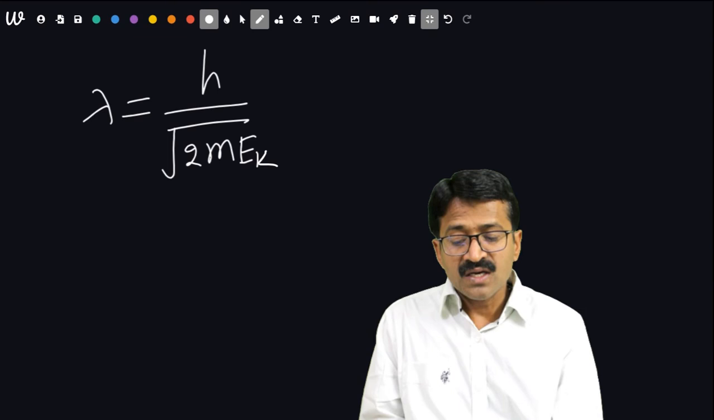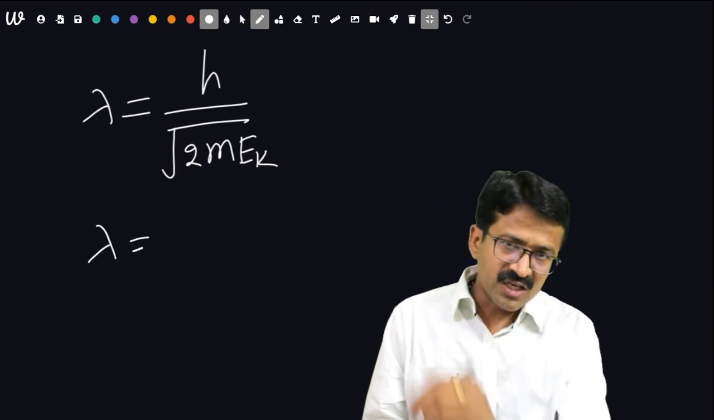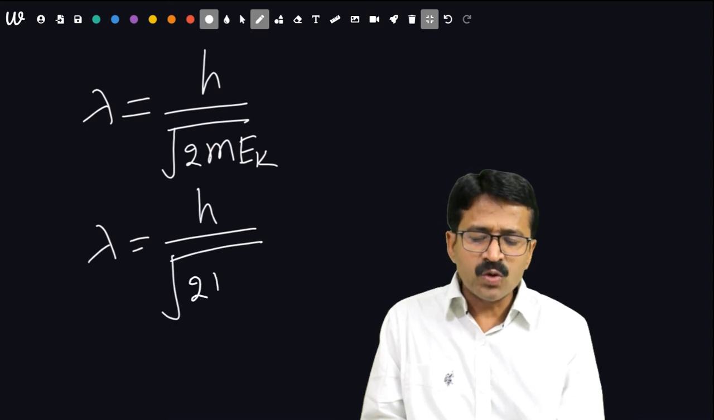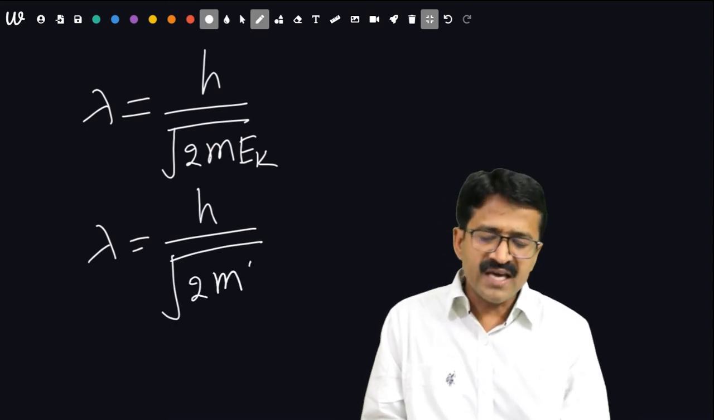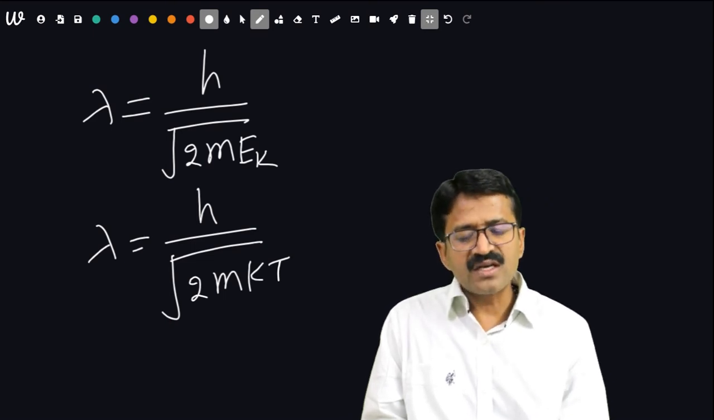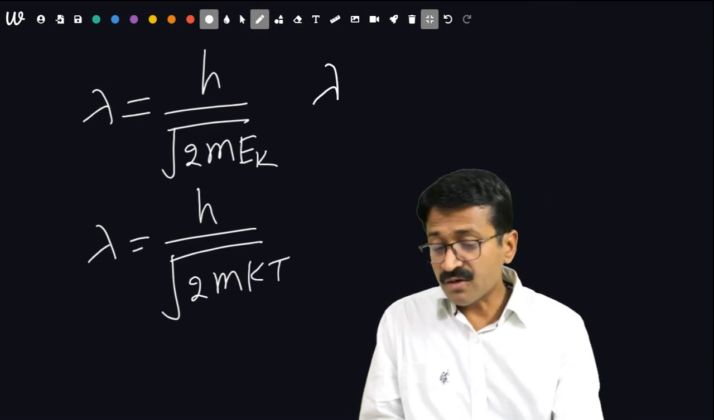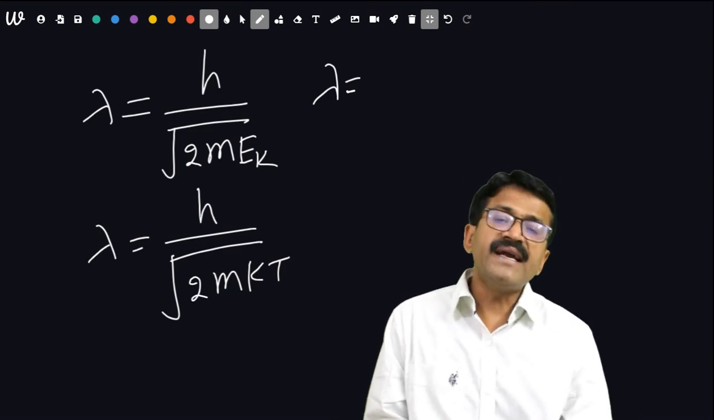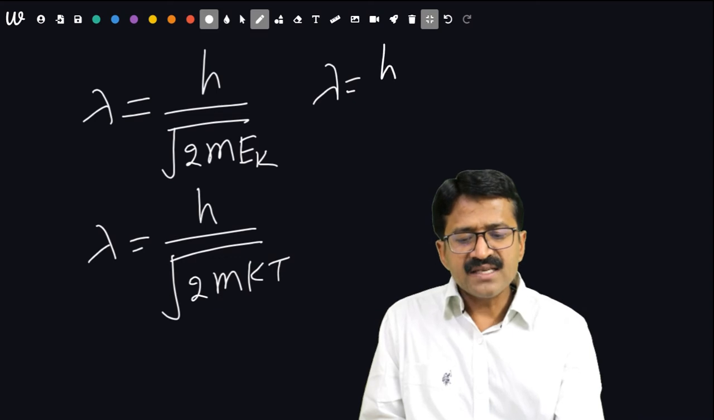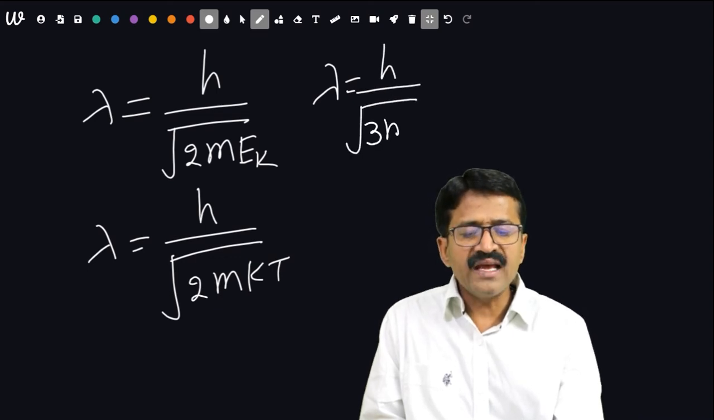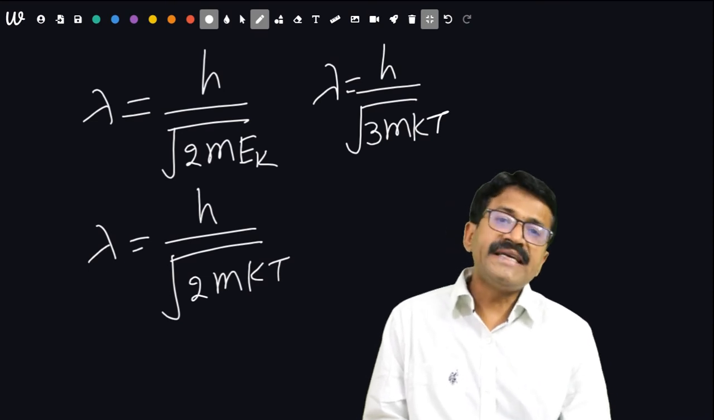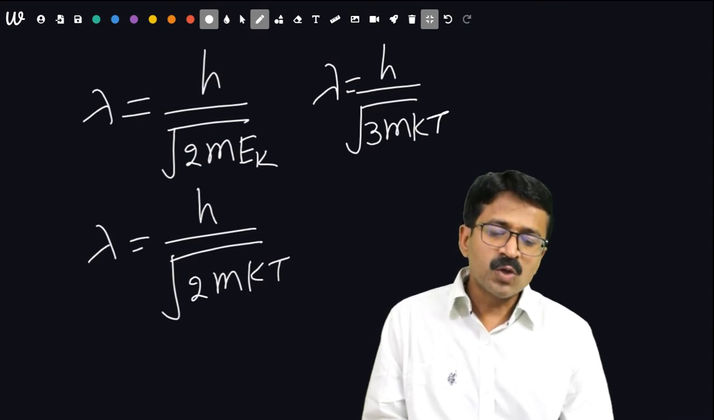Now what about wavelength in terms of temperature? This is a very important question. So h upon under root 2 m, in place of Ek there will be kT, that is in terms of temperature. T is absolute temperature. Another question is, what about wavelength in terms of temperature for a gas? Then for gas, lambda is equal to h upon under root 3 m kT. It is also important. What about T? T is nothing but absolute temperature.